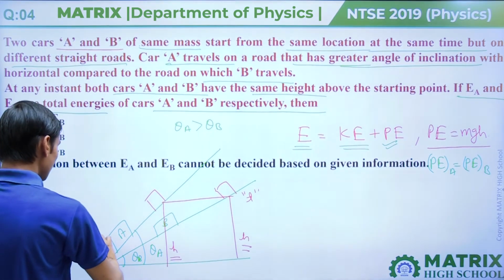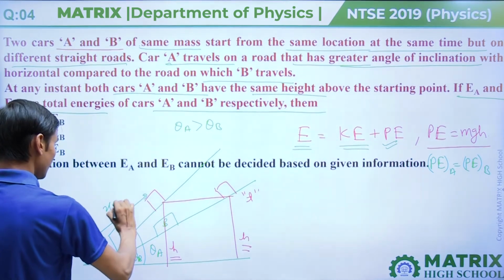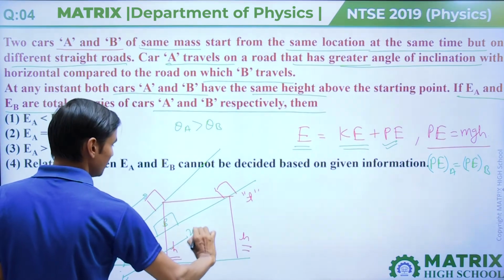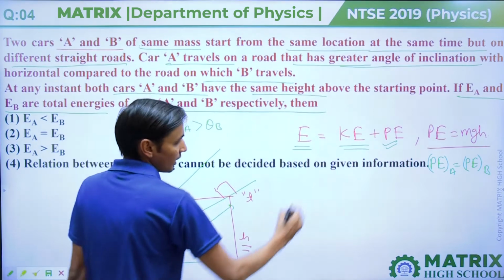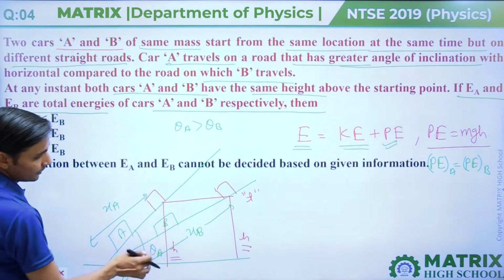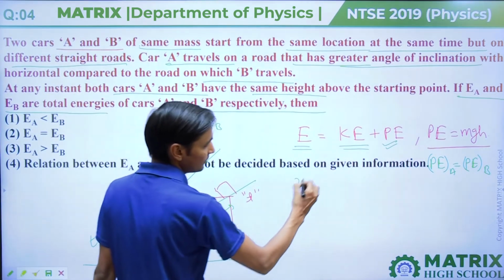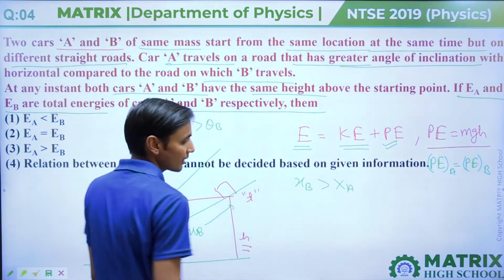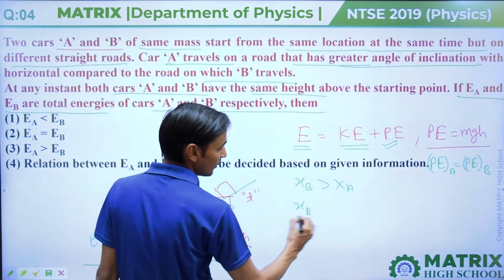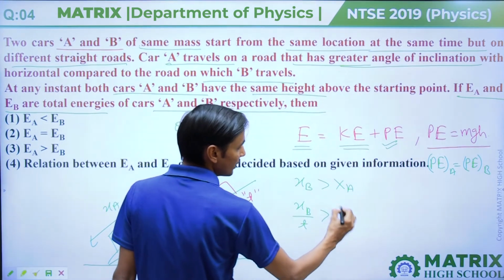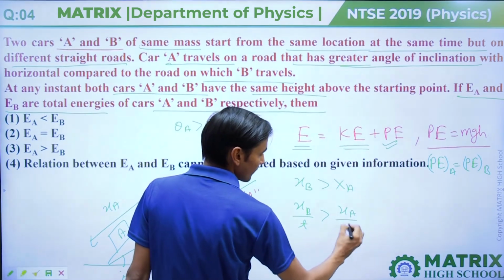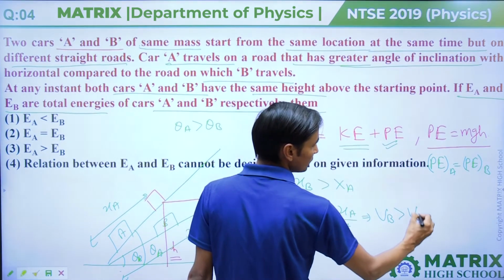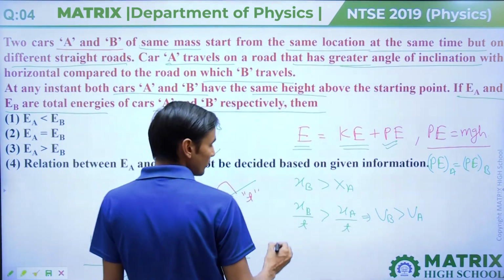Let's assume that this is path length XA and this length is XB. As we can see from the diagram that XB is greater than XA and time taken is the same, so XB upon T should be greater than XA upon T. That means speed of B should be greater than speed of A. Both have same mass.